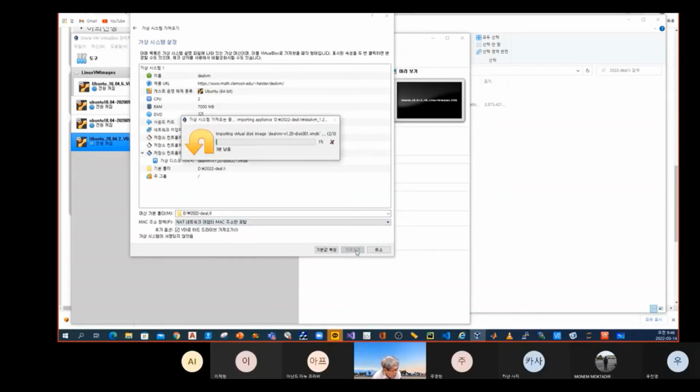Maybe it will take time. Why? Because this is an operating system, so it is big, a huge amount of storage. It will say about 5 minutes left. But the total time for installing VirtualBox, Ubuntu, and the Deal.ii software is less than 10 minutes.